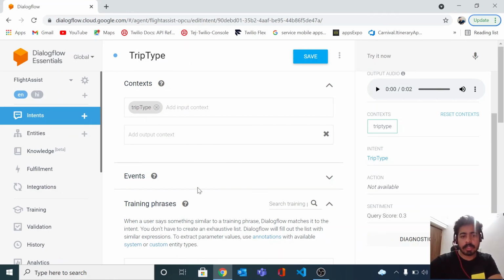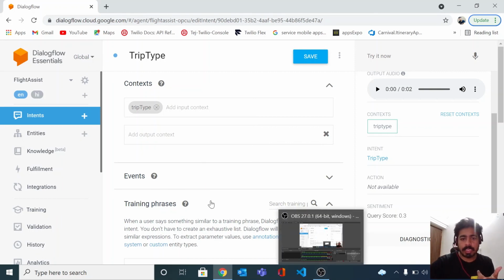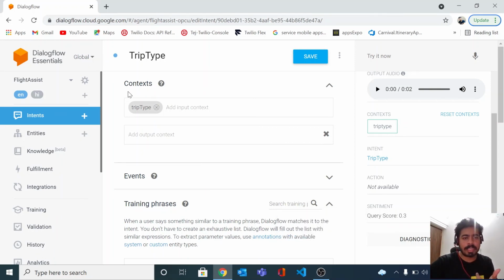So that's how you can use context for passing data from one intent to another intent, which we just took a look at. You can definitely play around with context. You can create a simple chatbot where you first get the name of that particular person, and then you start asking for other information, and all those things should be in different intents, and you can play with passing data from one intent to another, and that could be useful.